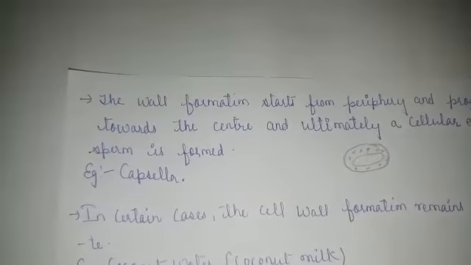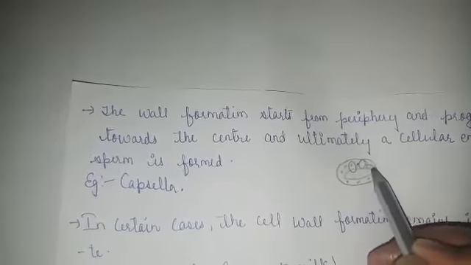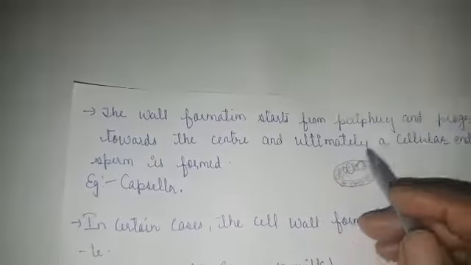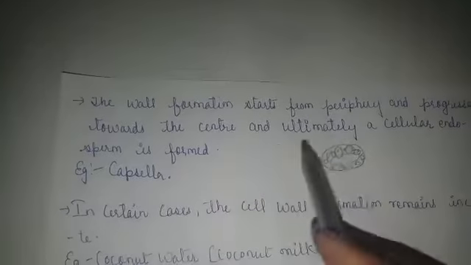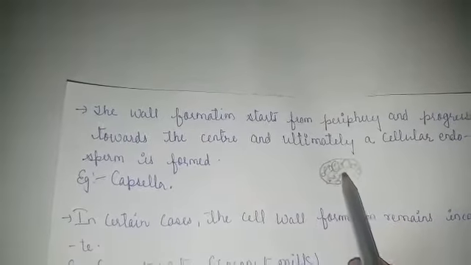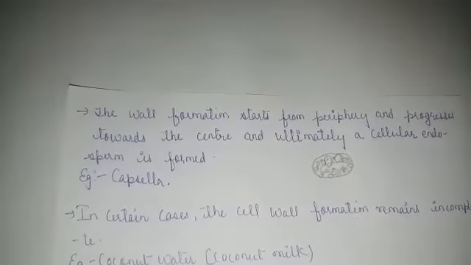The wall formation starts from the outer periphery. This is the wall formation. It starts from the outer periphery. The wall formation starts taking place, and the vacuole will remain as it is, right? And it progresses towards the center. First the wall formation takes place and it starts progressing towards the center, ultimately leading to the cellular endosperm